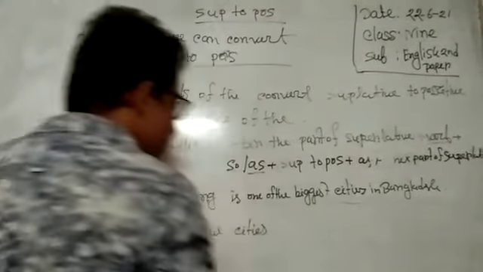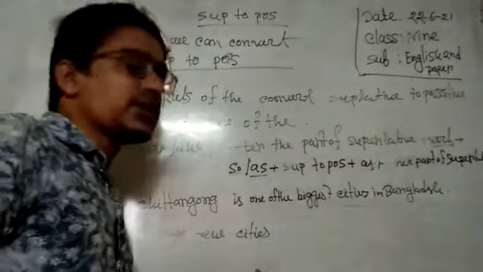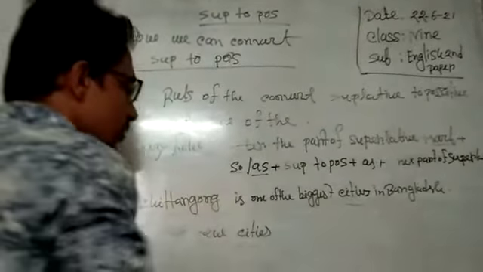Very few cities in Bangladesh. Cities is the plural form, so we use the plural form.